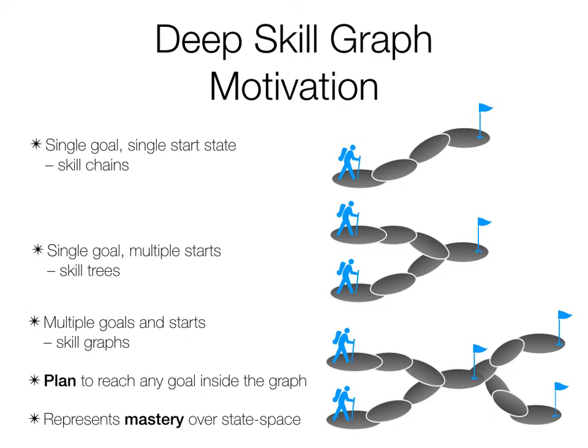Another shortcoming of the skill chaining algorithm was that discovered skills were tied to the MDP's reward function, limiting applicability to the lifelong RL setting. The deep skill graph algorithm, on the other hand, takes up the challenge of learning task-agnostic skills in the absence of such extrinsic rewards, and in doing so, learns skills that can be used to reach novel goals at test time in a few-shot manner.